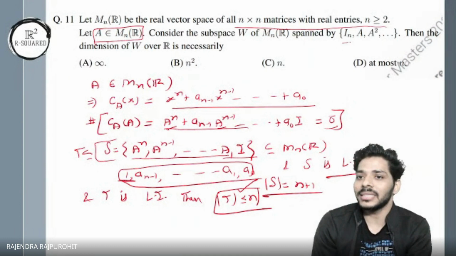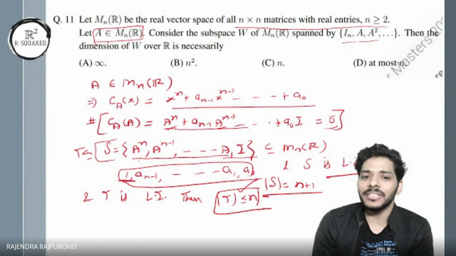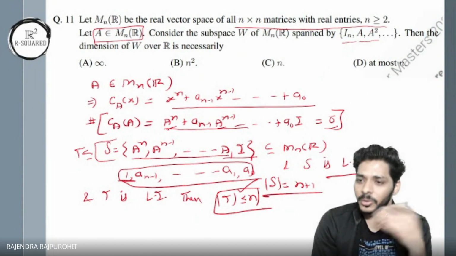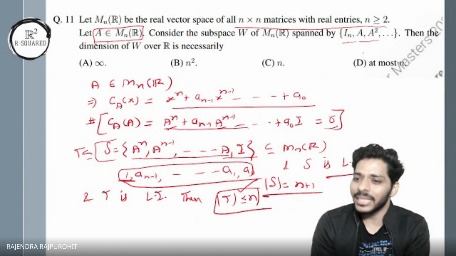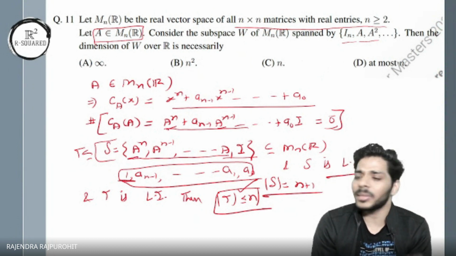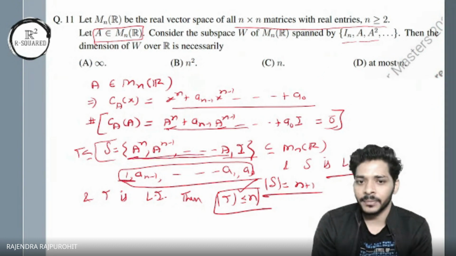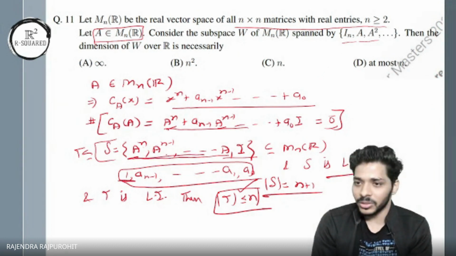Now, if you look at this set, these are the only elements that matter, because the next power, A to the power n plus 1, you can generate from A to the power n and these elements. The next powers you can keep generating using the characteristic polynomial. So they are already LD. If you exceed n, the rest of them are already dependent on these powers. So we are concerned about these n plus 1 powers.